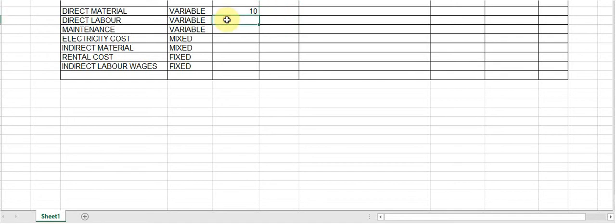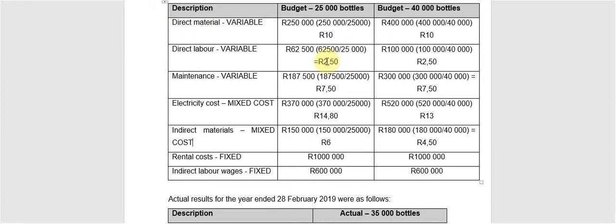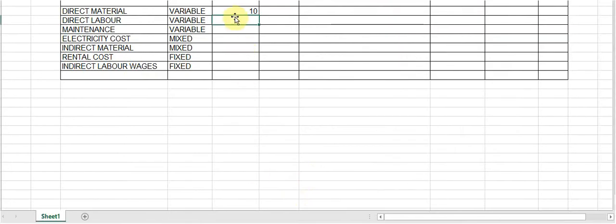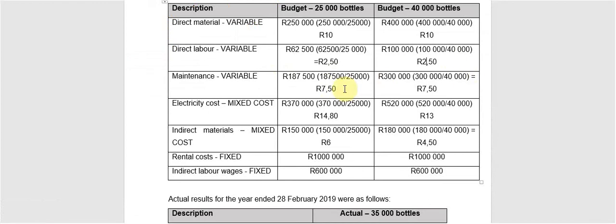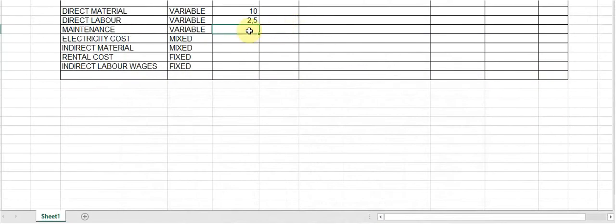Then under my direct labor, again, I've done the calculation. It was 2 Rand 50 under each level. So I'm going to fill it out. Again, no fixed cost. And I'm going to do the same for maintenance. It was 7 Rand 50 at every level. So I'm filling it in, 7 Rand 50. Then for mixed cost, of course, I need to do my additional calculation for that one. So momentarily, I'm just going to leave it.